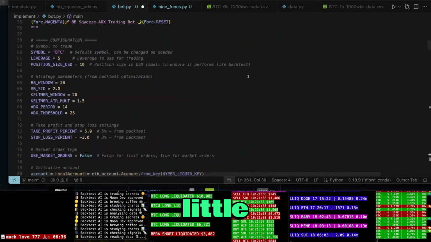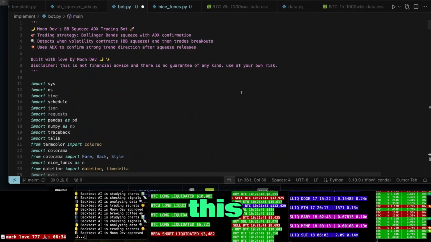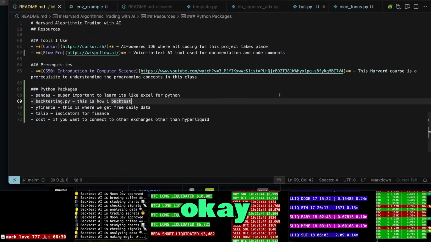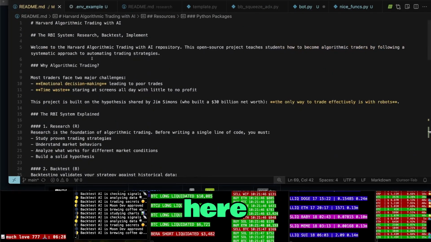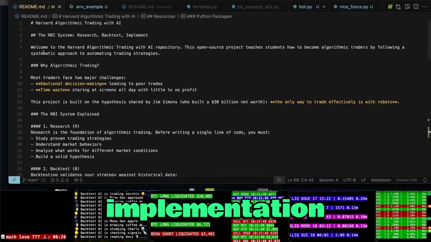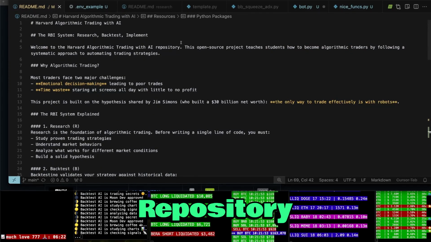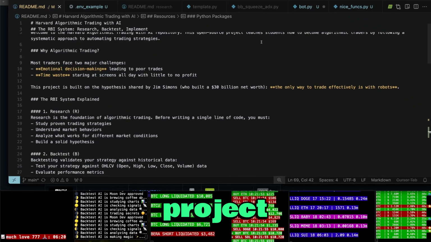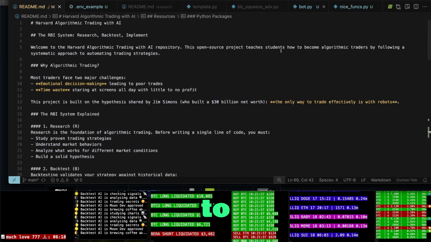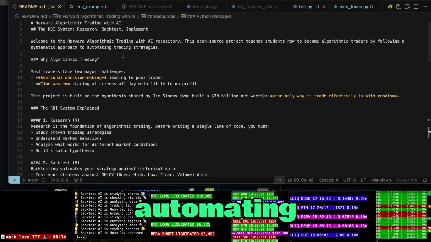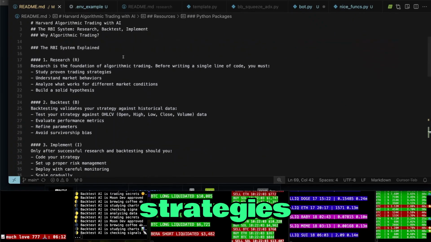Here, let's do a quick little walkthrough of this full system. Remember, the full system is lit right here. Okay, it's written right here. It's the research, backtest, and implementation. Welcome to the Harvard Algorithmic Trading with AI repository. This is an open source project. It teaches you how to become an algorithmic trader by following a systematic approach to automating trading strategies.